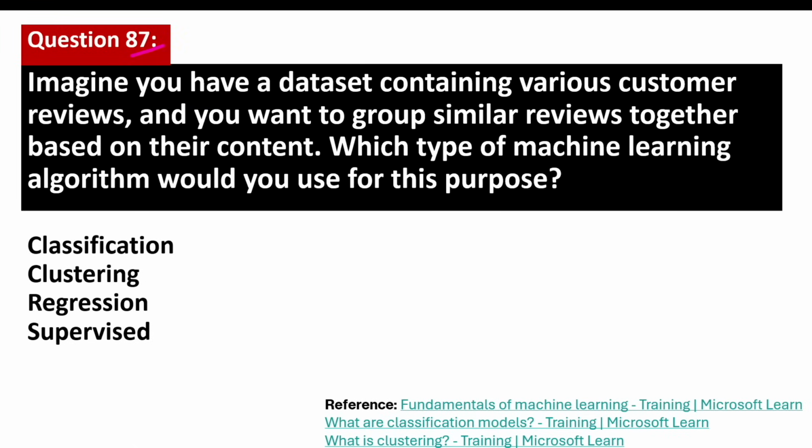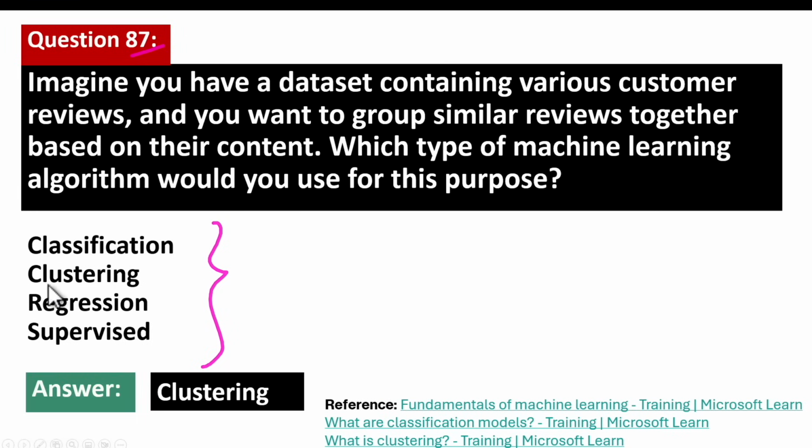Question number 87. Imagine you have a dataset containing various customer reviews and you want to group similar reviews together based on their content. Which type of machine learning algorithm would you use for this purpose? Scan through the available options. The correct answer is clustering. What is clustering? Clustering algorithms group data points that have similar characteristics. We looked into clustering before, so if you want a detailed explanation, please go back and listen to that.